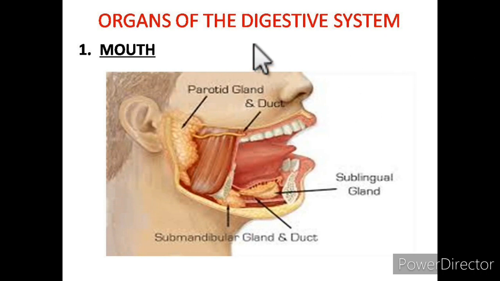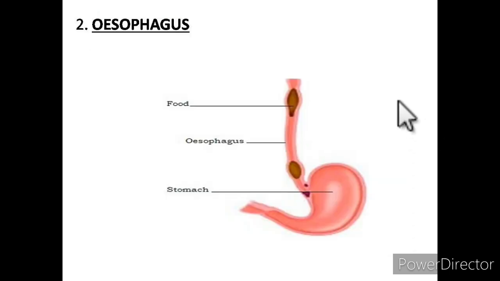The next organ in the alimentary canal or the digestive system is the esophagus. Spelling starts from O-E-S-O-P-H-A-G-U-S, but we pronounce it esophagus, commonly called the food pipe. This food pipe connects the alimentary canal from the mouth to the stomach. No digestion occurs in the esophagus. It is only used to pass the food from the mouth to the stomach. This food pipe is a 25 centimeter long tube.